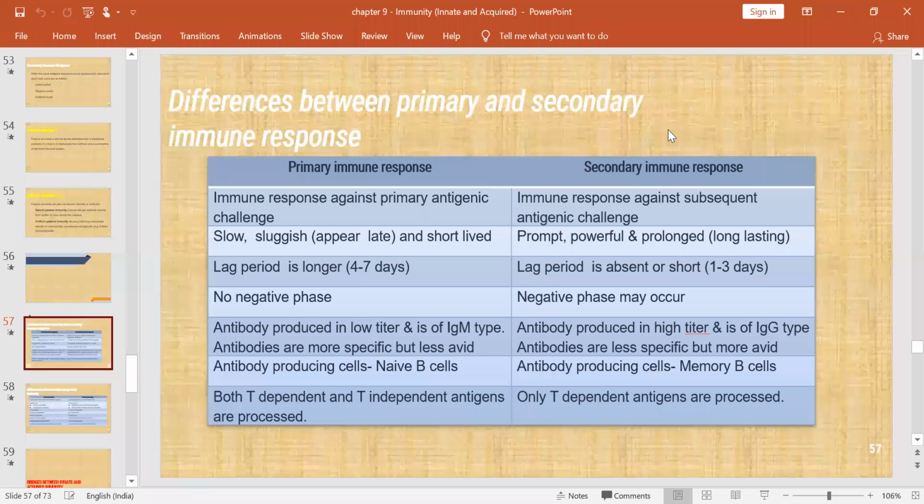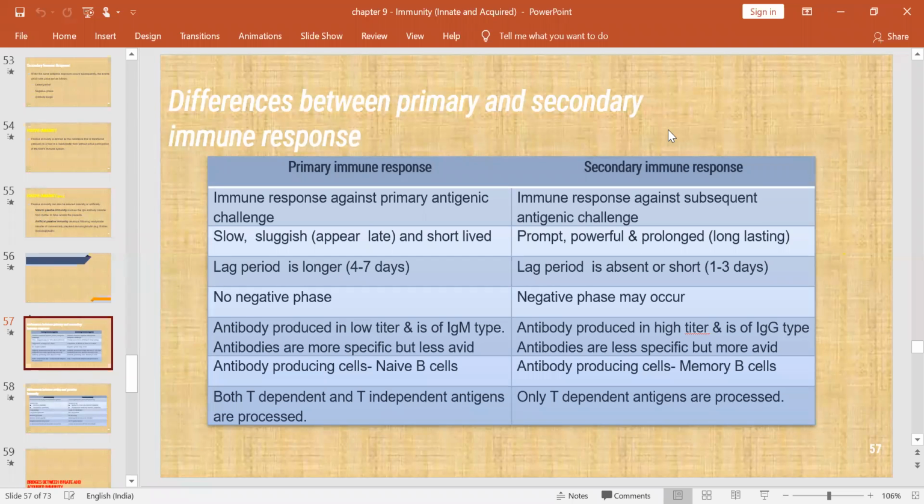Just remember, in the acute phase of infection, there will be a rise of IgM antibody. If IgM is there, definitely it is an acute or short phase of infection. So here it's a primary immune response. If IgG is there, definitely there is a secondary immune response. అంటే వాళ్ళకి ముందే ఎప్పుడో ఇన్ఫెక్షన్ వచ్చి ఉంటుంది and IgG already ఉంది. అర్థమైందా? And antibodies are produced in the cells, that is the naive B cells.